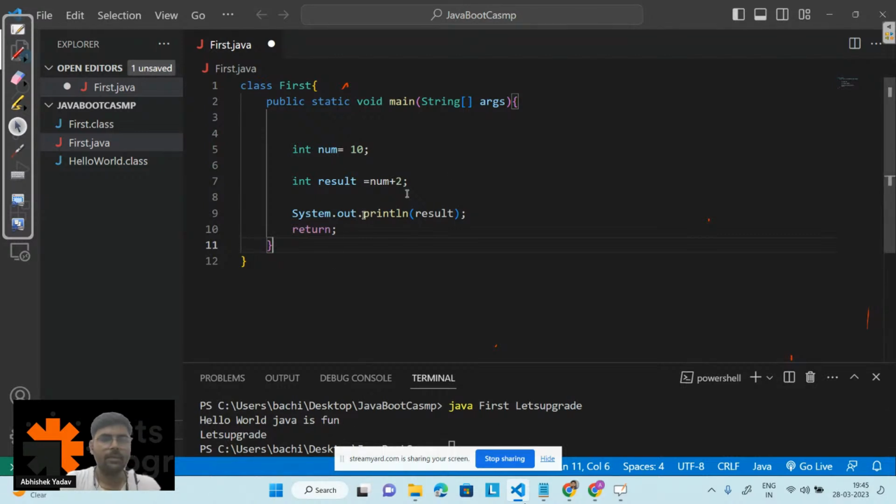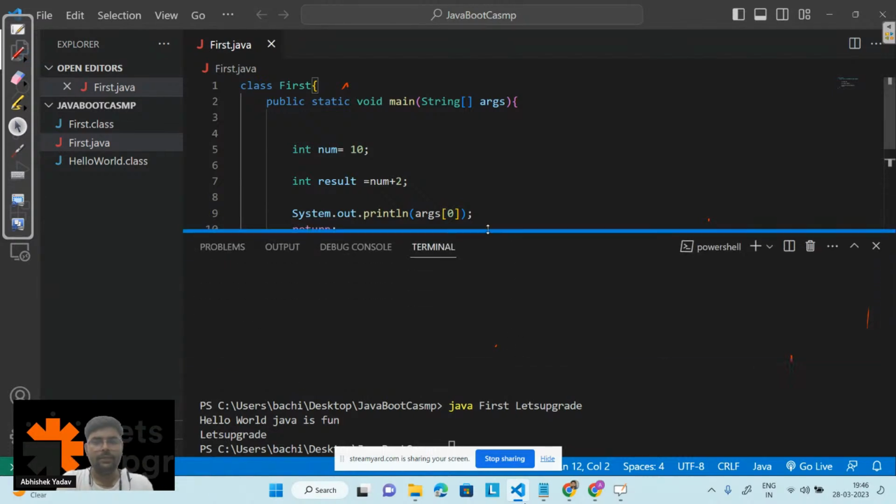If you have to print the value of string args, write System.out.println and after that the name of the array, that is args. To fetch a value from the array you use index values, 0, 1, and so on, which we will discuss in the upcoming session. If I want the value stored at index 0, I write args and in square brackets 0.